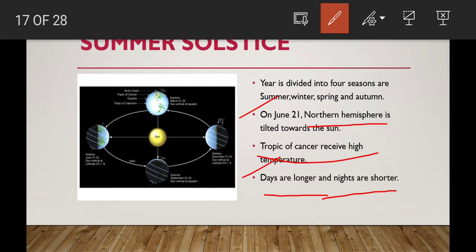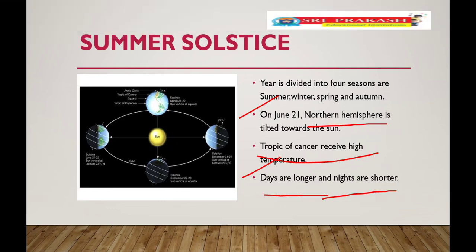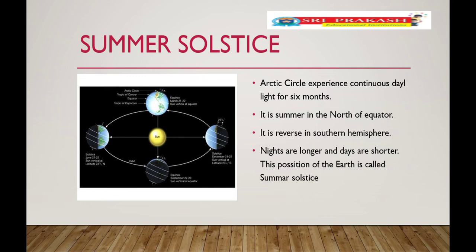So this is called summer solstice. Summer solstice means nothing but the sun's rays fall vertically on the Tropic of Cancer, and the northern hemisphere is tilted, bent towards the sun, so that daytimes are longer and night times are shorter in the northern hemisphere. And just to see, children, the Arctic Circle experiences continuous daylight for 6 months.